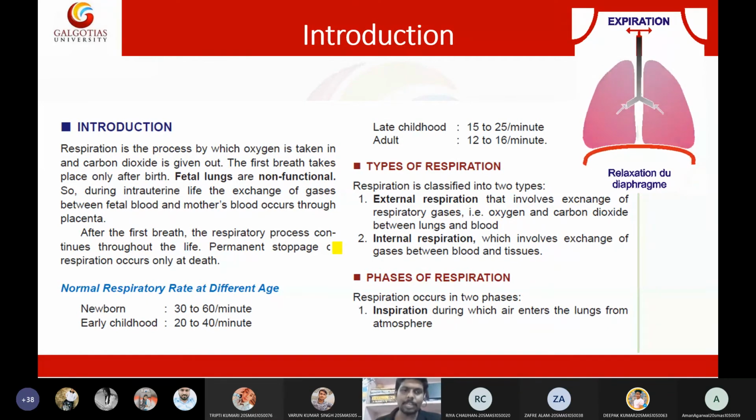Then only the lungs will become functional, and they will keep functioning until the death of the person. That starts right when the baby is born. So from that day onwards, your lungs will start functioning.